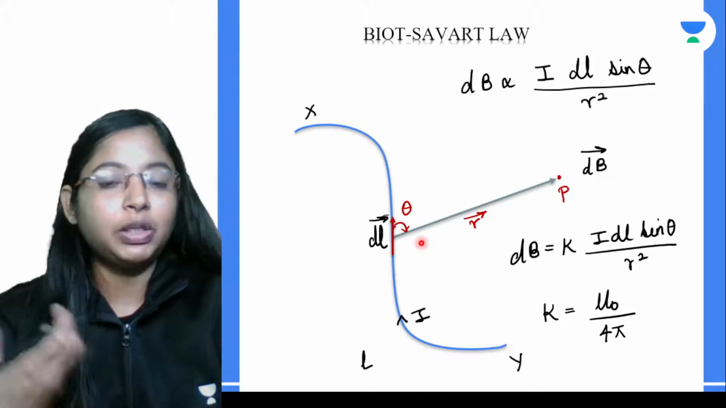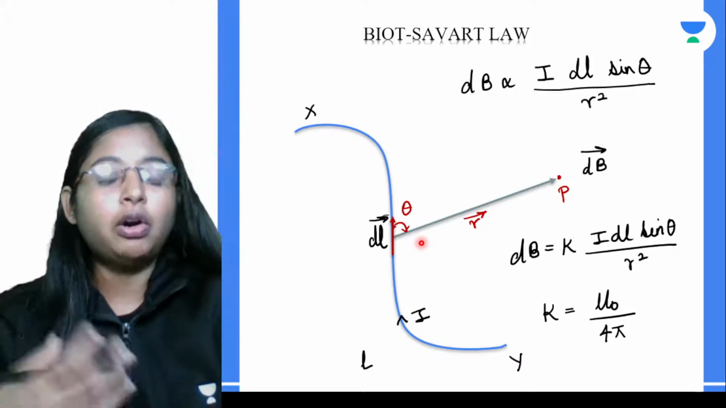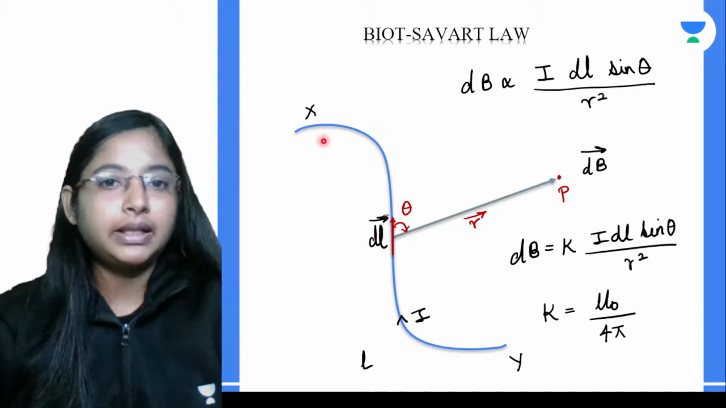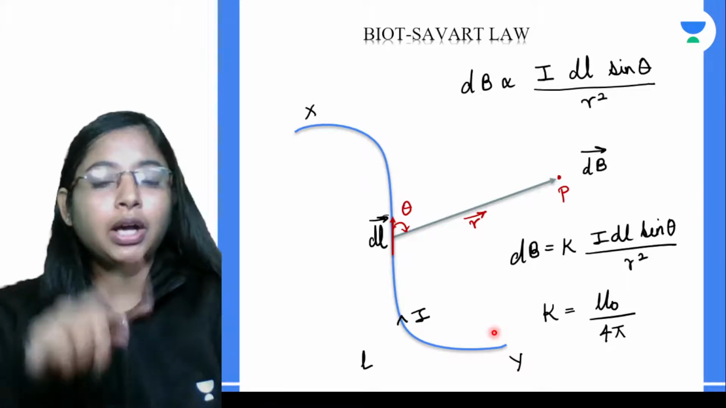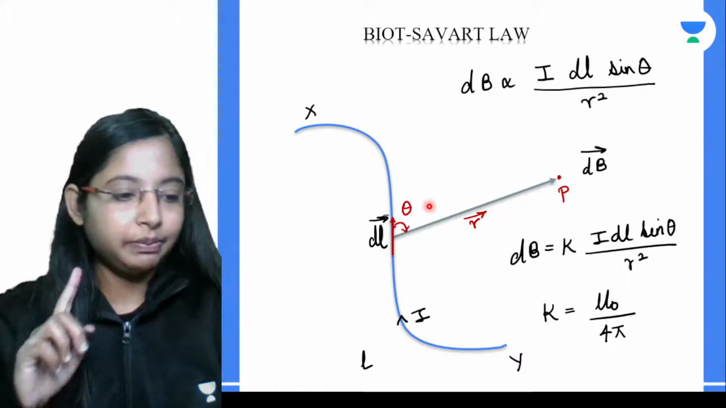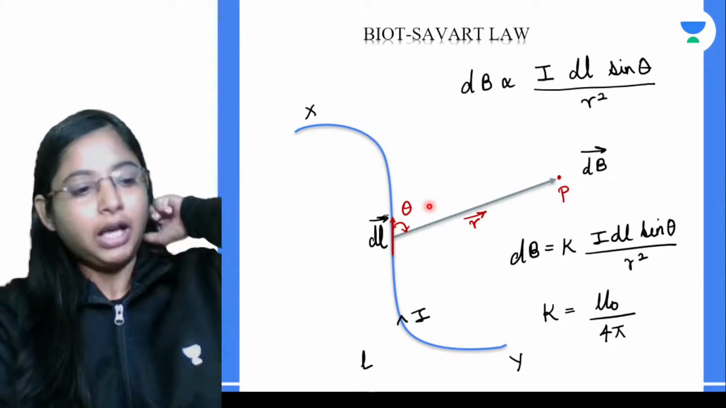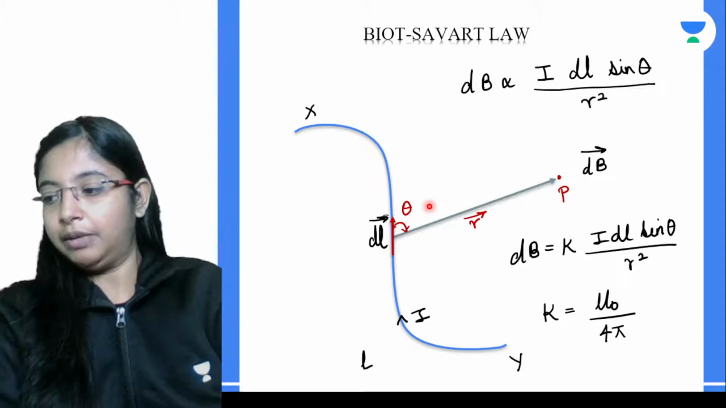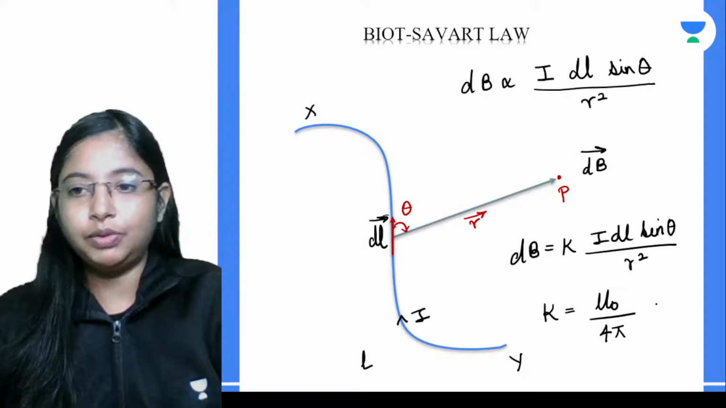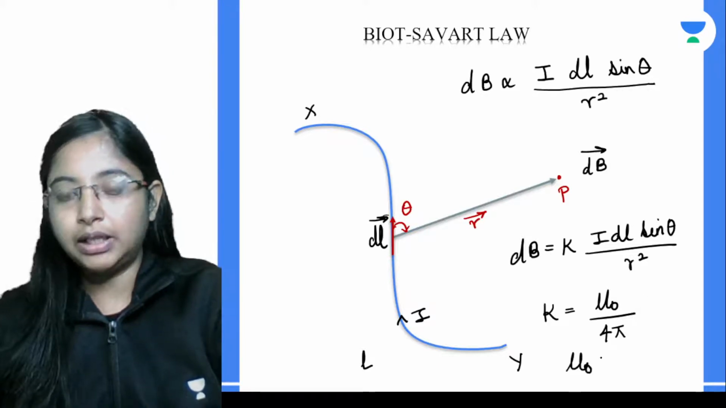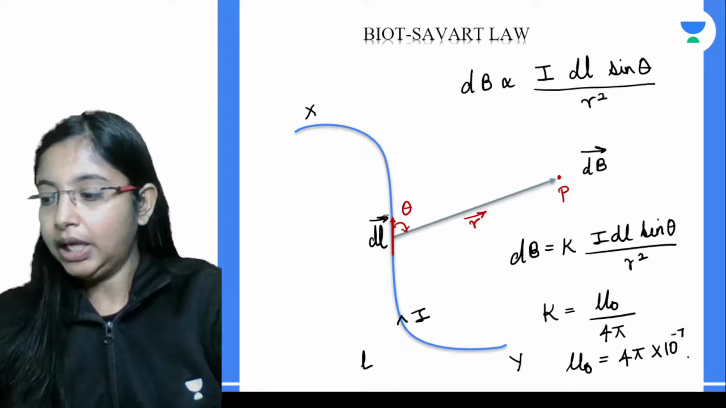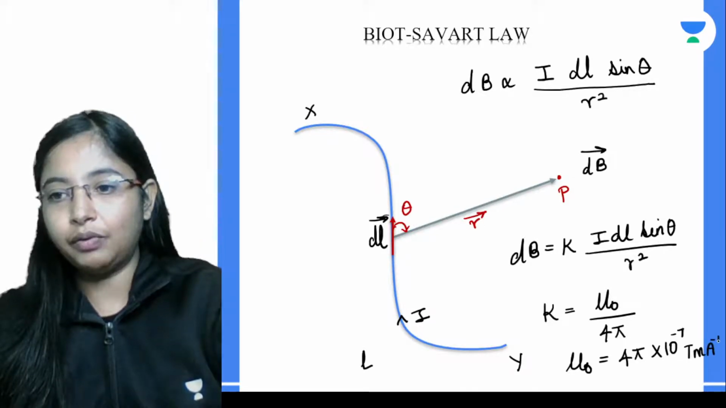What is the region like in between? Is it a vacuum? Is it air in between? Or is it some other state? For example, let's say the current carrying element is inside water. How would the magnetic field line change? So this mu naught depends on that particular medium where this wire is present. Now this mu naught has a value equal to 4 pi into 10 to the power of minus 7 Tesla meter per ampere.